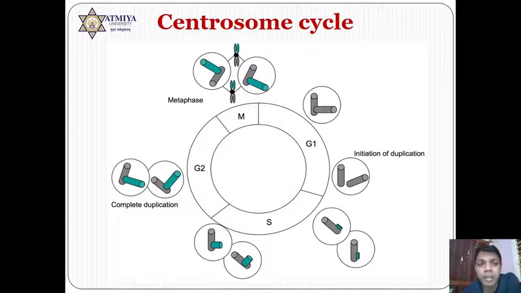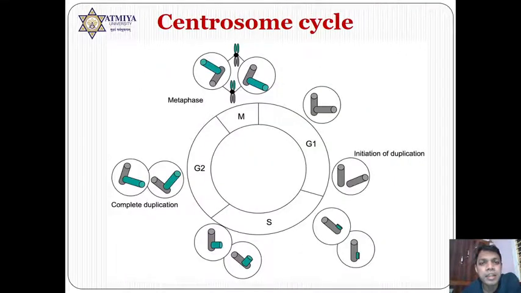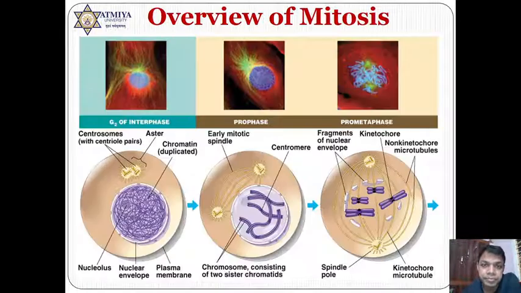And third, you know very well that for mitosis and meiosis, DNA replication must be required. So there are three important phenomena related to mitosis or meiosis. Number one, replication of DNA so that the DNA quantity becomes double. Second is cohesin protein, which joins the two DNA, and third is the centrosomal cycle, that is, the duplication of centrosome. Now let's start with mitosis.